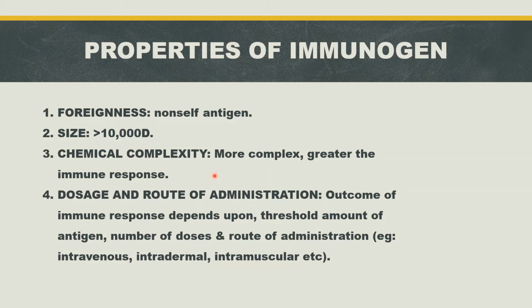That's why subcutaneous administration of antigen is very effective and will give the strongest immune response. So these are the 4 important properties of immunogen: foreignness, size, chemical complexity, and dosage and route of administration.